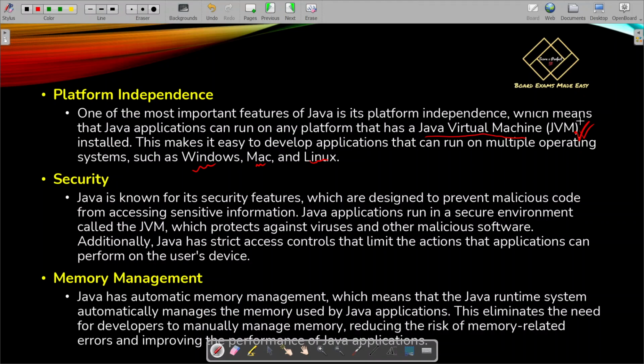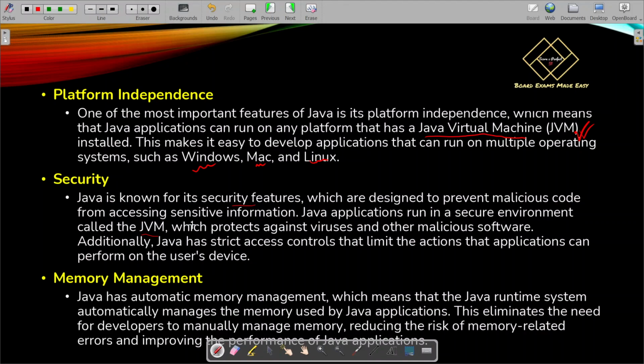Next comes security. I've already told that there are many security features in Java. Java applications run in a secure environment called the JVM, Java Virtual Machine, which we have just studied. So it protects the code, or our system, against viruses and other malicious software. It cannot happen that other software installed on the computer, or when you are scrolling a web page, some viruses can enter the system and attack the Java software.